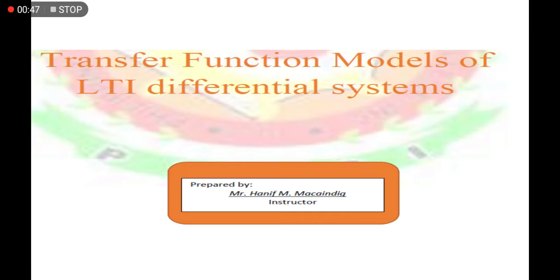Previously we have discussed the LTI differential system. This differential system, the LTI system, is used to represent a complex feedback system, in which you have to represent that system to have the different characteristics of the feedback system.